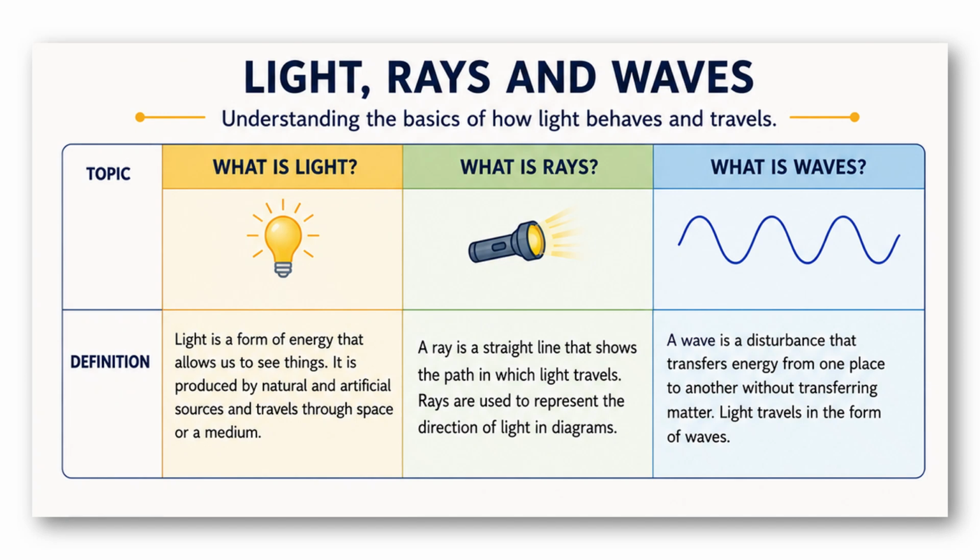oscillating electric and magnetic fields moving through space. These waves are characterized by their wavelength, frequency, and speed. The wave nature of light explains phenomena like diffraction, interference, and other behaviors. These we will cover in the next videos.